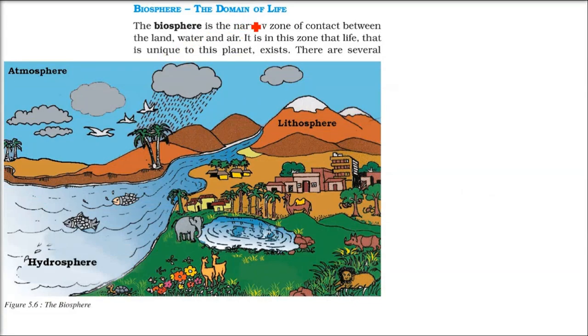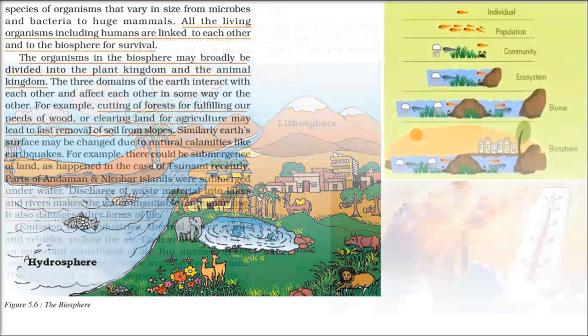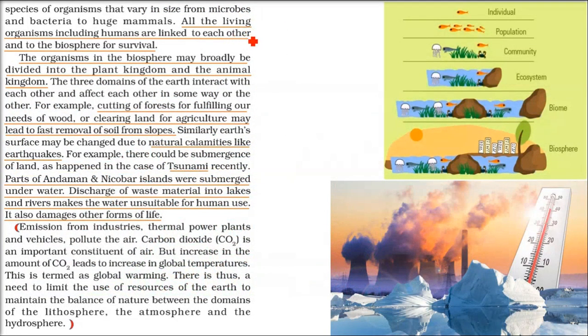Biosphere, the domain of life. Bio means life, and sphere refers to the three spheres combined: atmosphere, lithosphere, hydrosphere. This combined narrow zone is known as the biosphere. All living organisms, including us, are linked with each other and with the biosphere for survival. You are an individual; you go up to population, community, ecosystem, biome. Finally there is the biosphere, the place where we actually live.